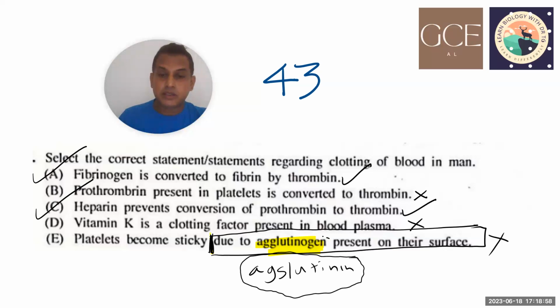One can argue correctly that agglutinogen does not refer to platelets, and there is no evidence, no documentation or published research article, to say that platelets have agglutinogen. So agglutinogen is not the word used. In standard textbooks, it is aggregation, platelet aggregation. Okay, I will continue with the rest of the 40 questions.